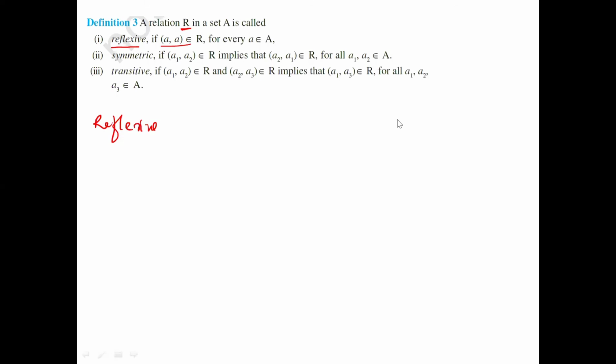Yes, Chinmay, it is A cross A. A cross A means the first element is A and the second element is also A. And like a constant function, Krishna, this is not a constant function.